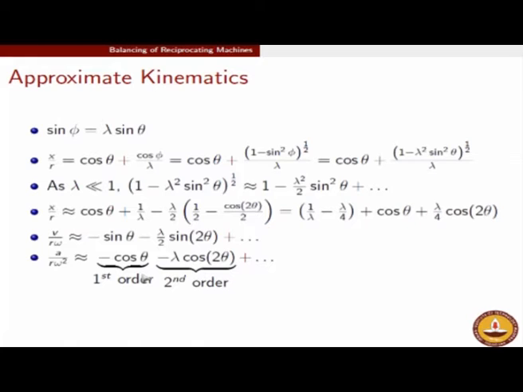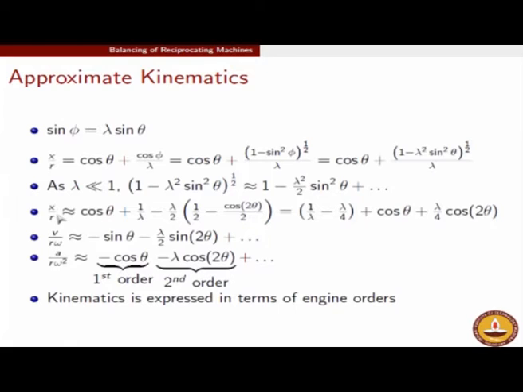So when you talk about orders, please remember that the function that we are talking about is either sine or cosine, but the argument of that function could either be omega t, in which case it is first order, or n omega t, in which case it is of the nth order. So that is the definition of order for you. Each order is a harmonic, and the nth order is like the nth harmonic. It is n times omega t, which is nth order. So that's something that we are seeing in the kinematics also.